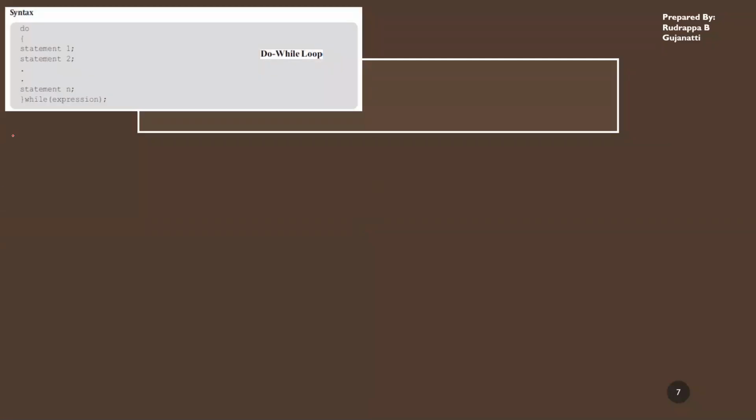Next we have the do while loop, which is slightly different from the while construct we have used over there. Here do and while are the keywords. After do you have a parenthesis and before while you have a parenthesis. All these statements from 1 to n belong to this do while loop. Unless and until this expression is true, these statements will be executed. Once this expression is false, it will come out of the do while loop.